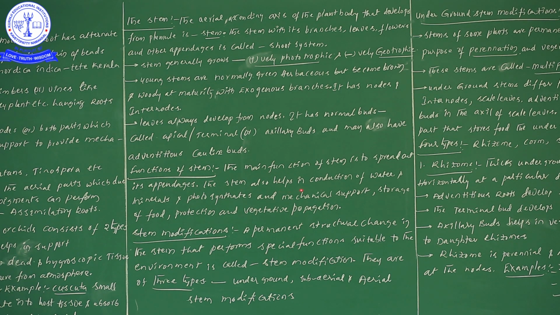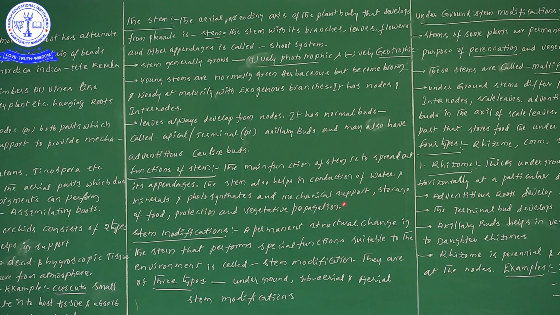Next, the stem also helps in conduction of water and minerals. This particular stem is present between the roots and the aerial parts, acting like a junction. Thereby the stem also is involved in the conduction of water, minerals and photosynthates, and it helps in mechanical support.